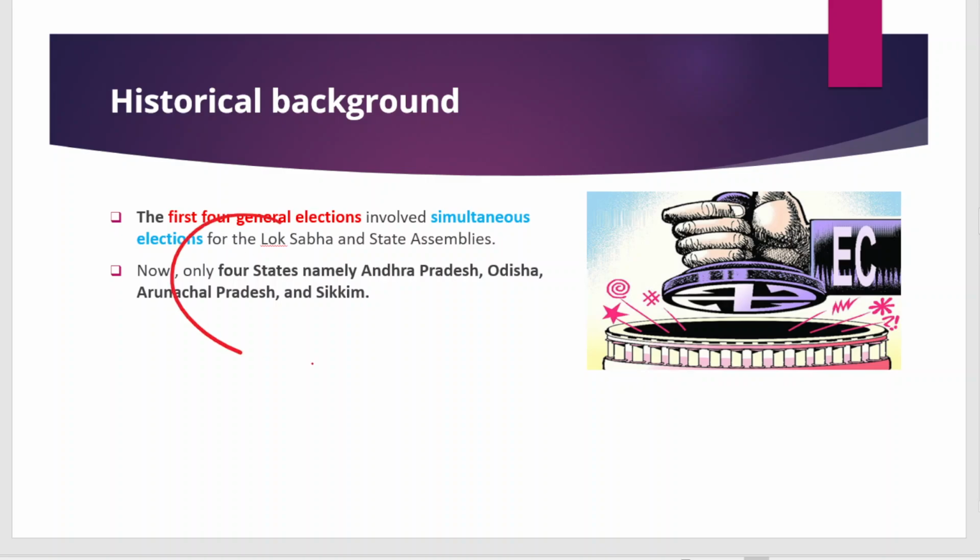Okay, and now only four states, namely Andhra Pradesh, Odisha, Arunachal Pradesh, and Sikkim, have simultaneous elections that match with the Lok Sabha election. Okay, and remember this for prelims as well.